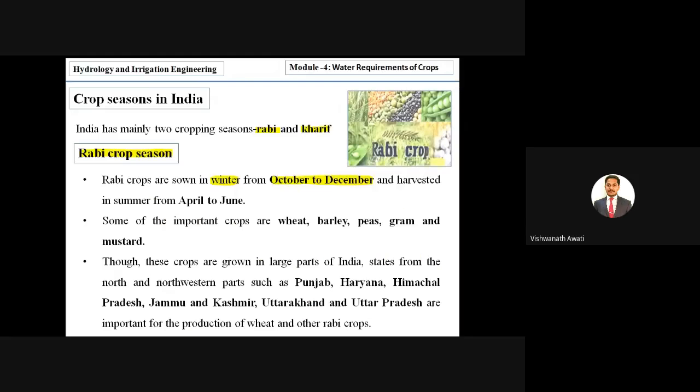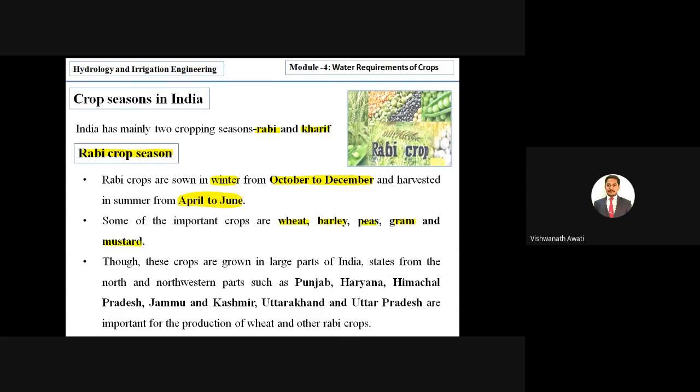Sowing, or plantation, is made from October to December and harvesting is in summer, from April to June. Some of the important crops are wheat, barley, peas, gram, and mustard. These are the main Rabi season crops.